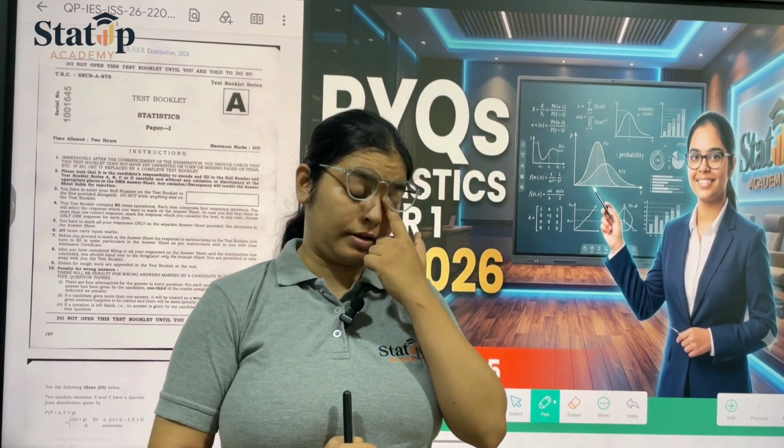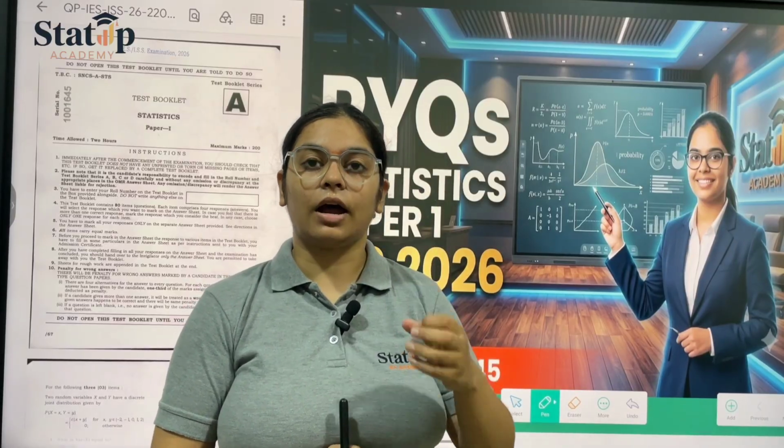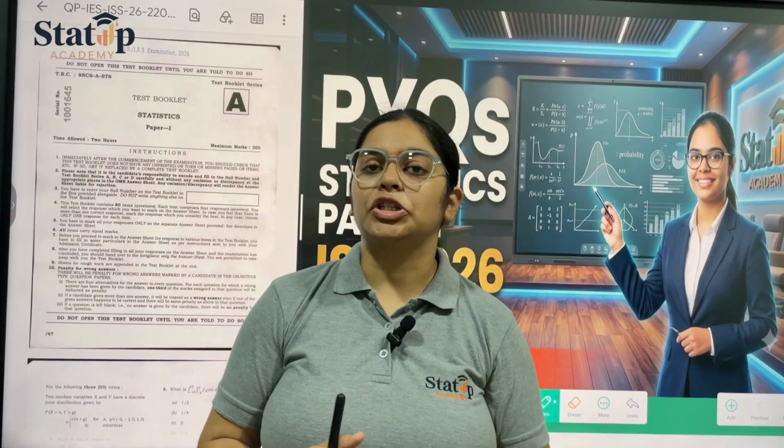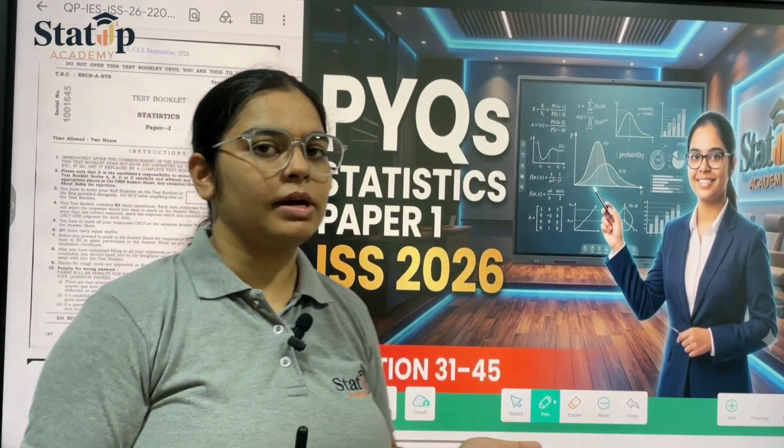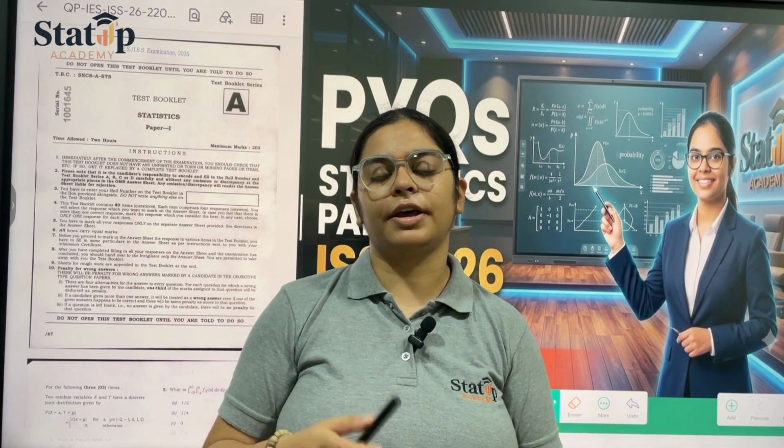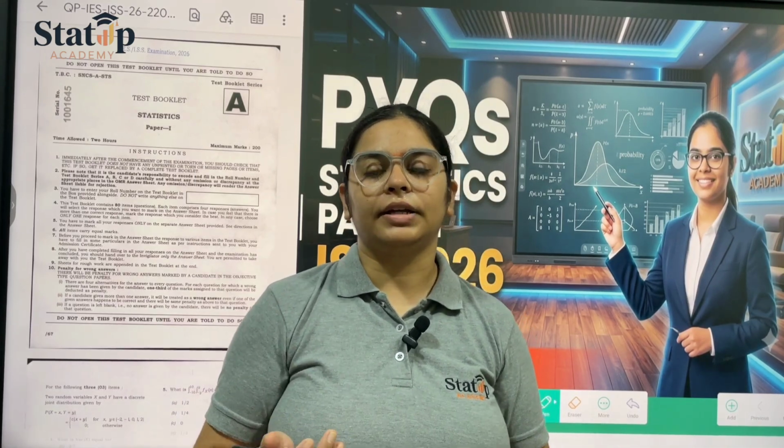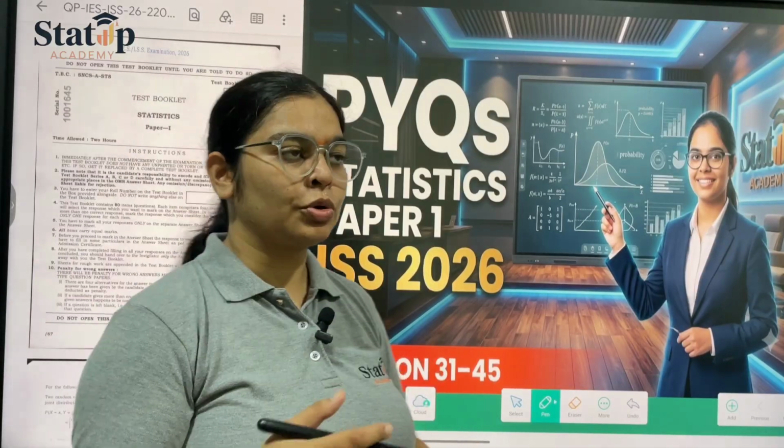Okay, moving forward, let us start with Series A. Again, we'll be taking Series A only. We have already done question numbers 60 to 80 of Series A and question numbers 1 to 30 of Series A. These many questions have already been done. Those who haven't seen it yet can go and rewatch the previous lecture videos and check your concepts where you are lacking or where you couldn't find the answer. And those who are preparing can see what trend has been followed in this year's ISS examination.